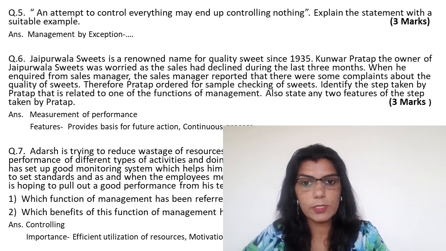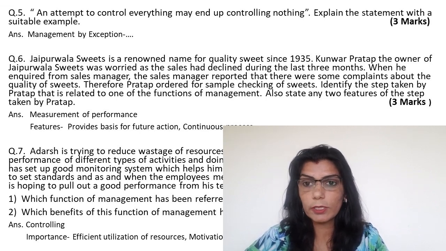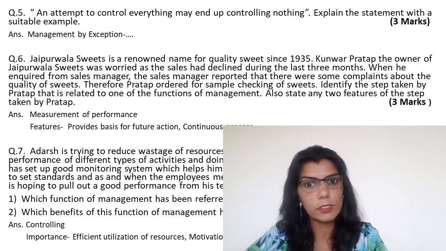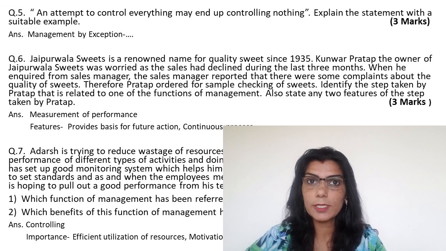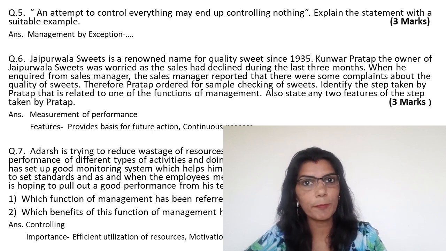Now our next question says: an attempt to control everything may end up controlling nothing. Explain the statement with a suitable example. Now this statement is a very important statement from our chapter controlling.